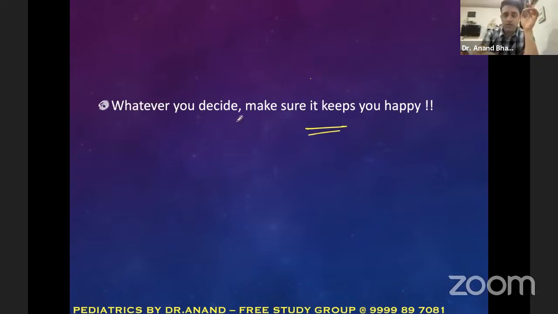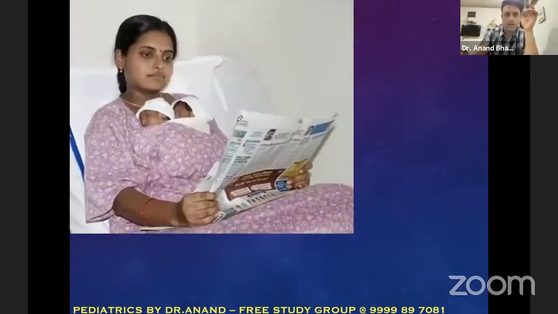Okay, so we'll start the session now. Kangaroo mother care. Point number one of kangaroo mother care, the first picture which comes on the slide. Could you comment on this picture? Can anyone comment on this picture which is seen in the slide which I have shown? It's a picture of kangaroo mother care. What exactly is the mother doing over here? Any random guesses? Yes, very good.